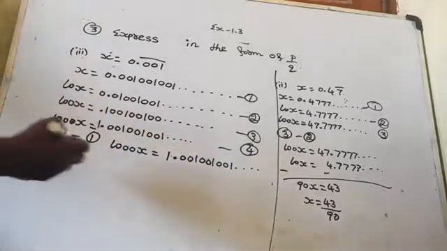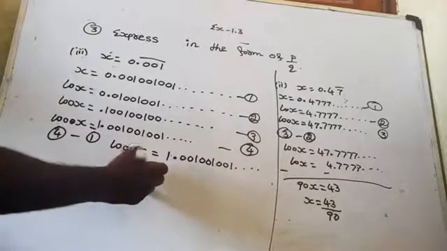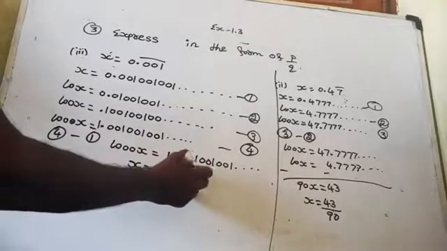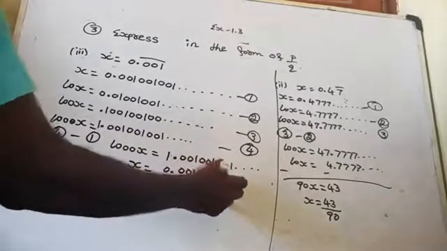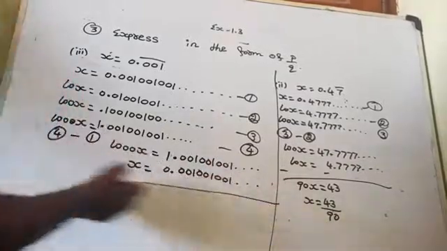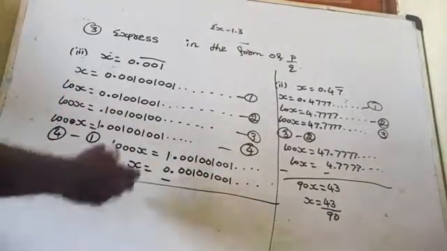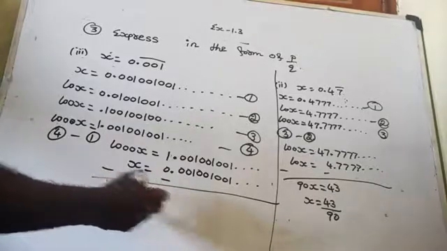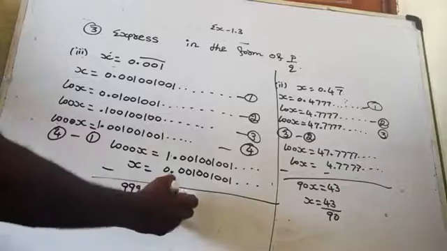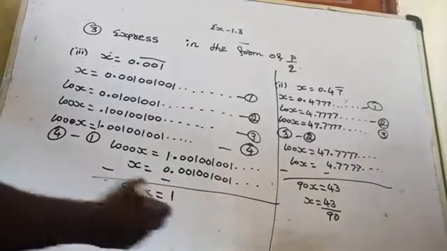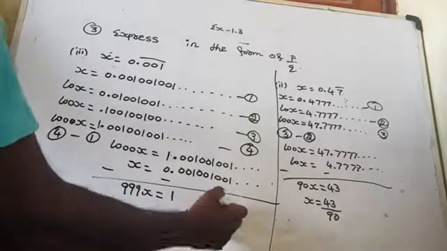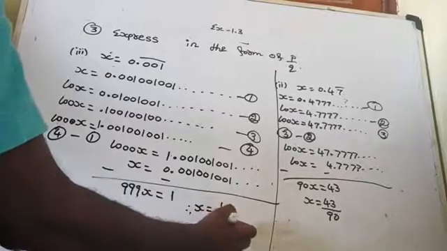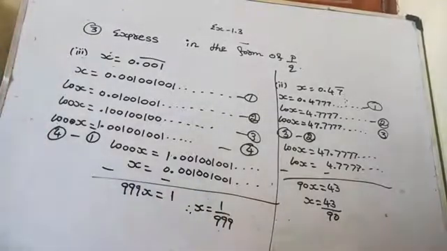Now, then the first equation is what? x is equal to 0.001, 001, 001 and goes on. Now subtract. Now 1000x minus x is 999x, which is equal to, here it is 1. Therefore, x is equal to 1 by 999. We expressed it in the form of p by q.